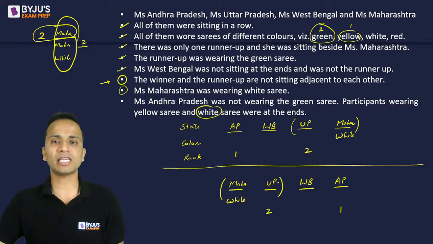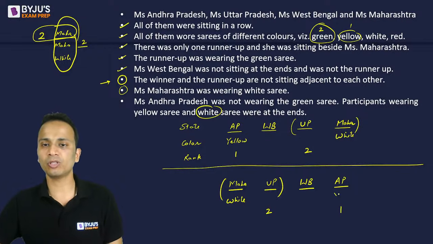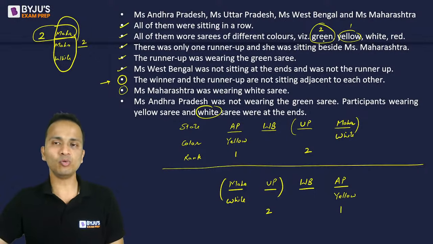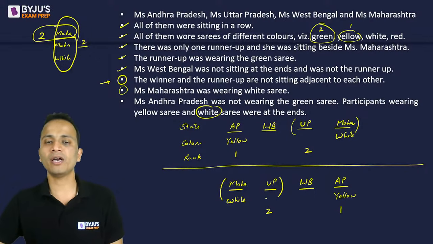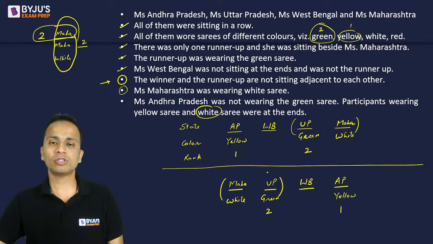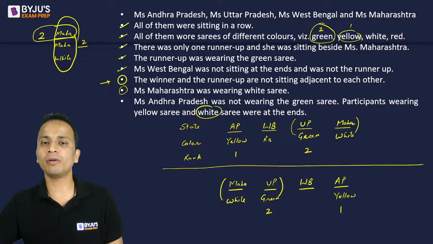Now I just have to put the colors of the saris. So rank number 1 was wearing yellow sari. So Miss Andhra Pradesh will wear yellow sari in both the cases. And rank number 2, that means the first runner-up, was wearing green sari. So Miss UP will be wearing green sari in both the cases. Now the fourth sari, which is red in color, will be worn by Miss West Bengal.